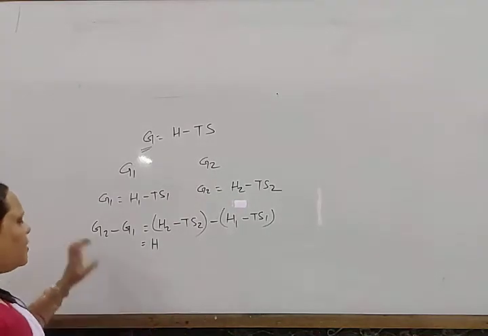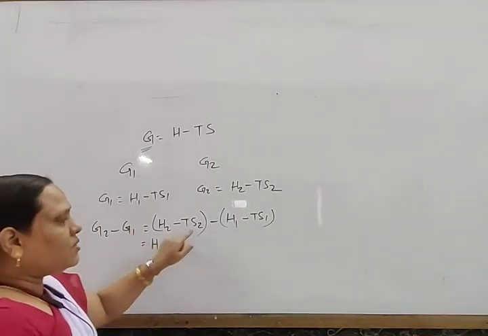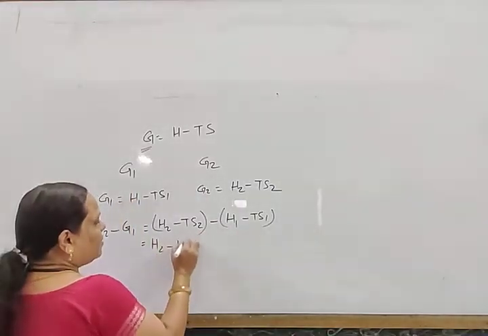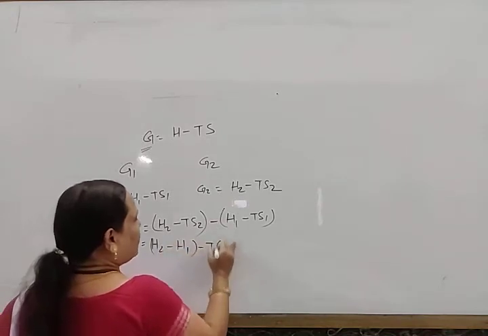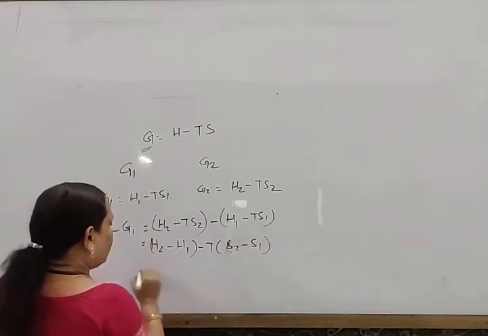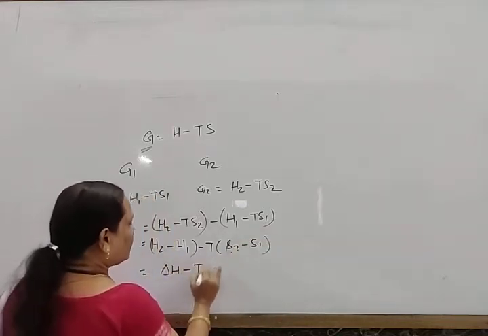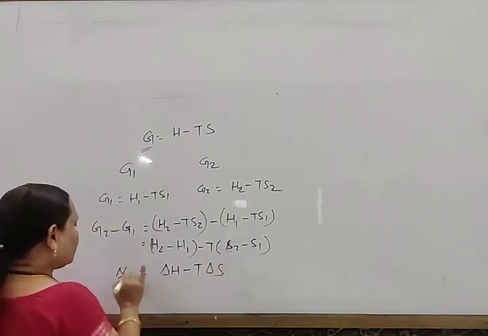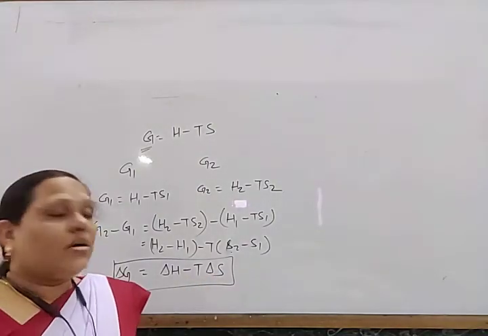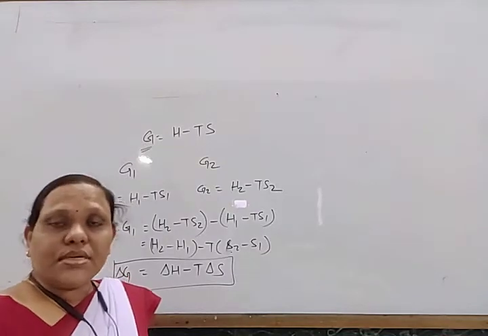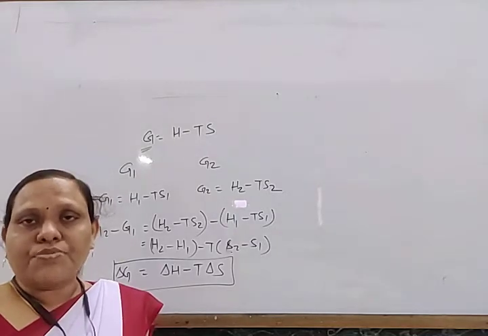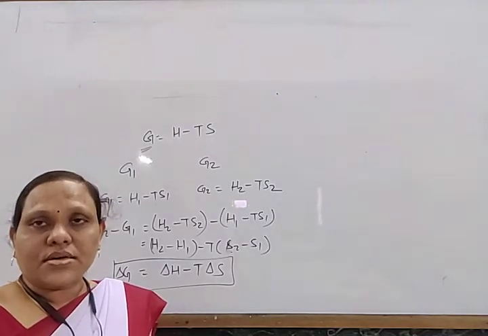Okay, so let us discuss. G2 minus G1 is H2 minus TS2 minus H1 minus TS1. Taking T common, this is H2 minus H1 minus T times S2 minus S1, which is equal to delta H minus T delta S. So delta G is equal to delta H minus T delta S. This is known as the change in free energy, and this equation is known as the Gibbs-Helmholtz equation. First, let us write down some points about free energy.